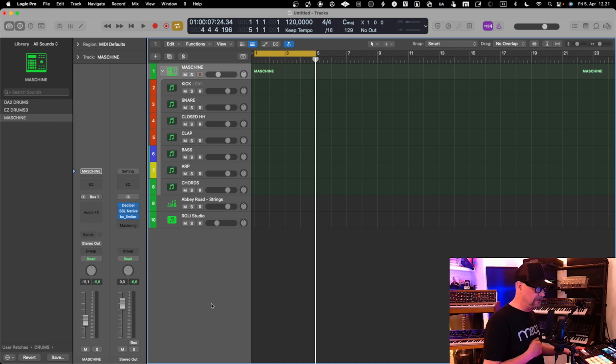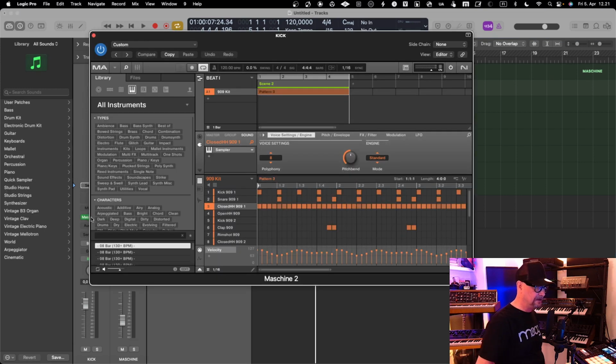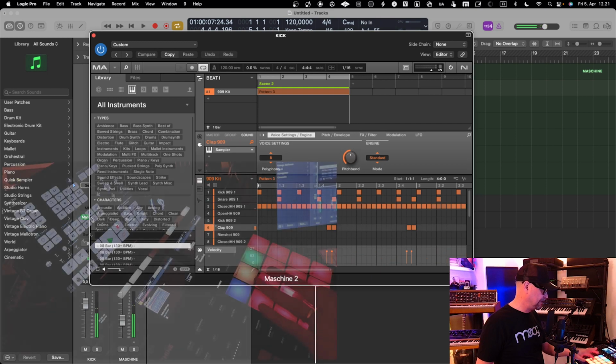So let's look at that specifically now as we are focusing on controllers, and just to briefly show that I have this type of configuration with Maschine. I have programmed the Maschine in a way that I have kick and snare and things coming there.